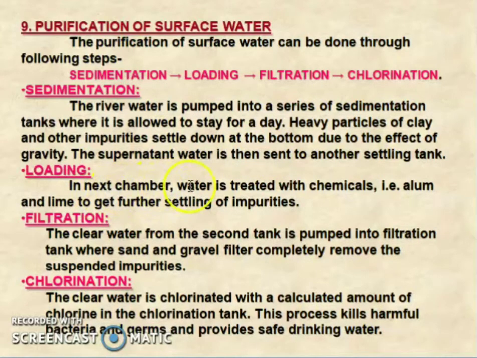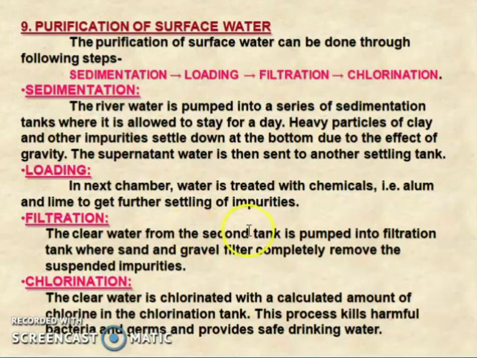In the next chamber, the water is treated with chemicals, that is alum and lime, to get further settling of impurities. We have seen what alum is, a coagulant. So in the next chamber it is treated with chemicals like alum and lime to get the settling of other impurities. Next, filtration.